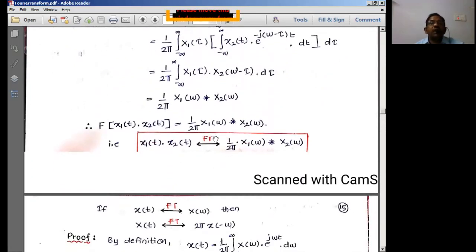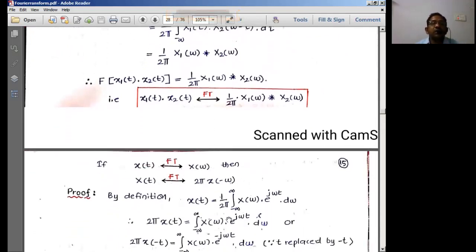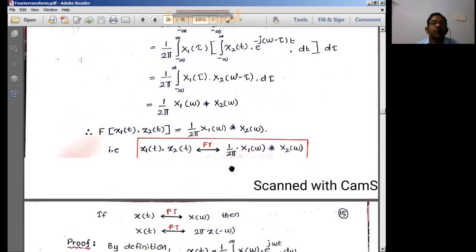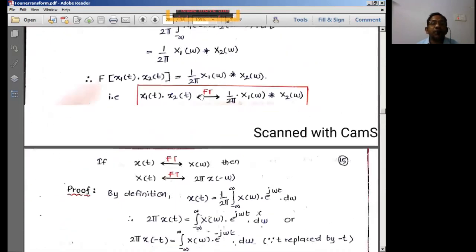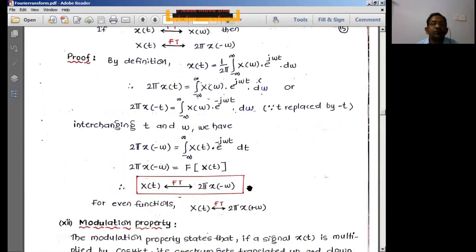Therefore, finally I can write 1 by 2 pi X1 of omega convolved with X2 of omega is equal to the Fourier transform of this time domain product signal. This is the very important multiplication property of the Fourier transform which we have.